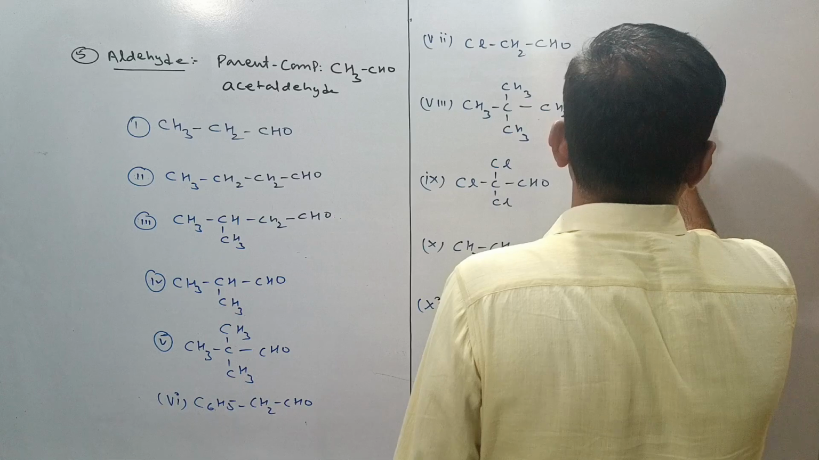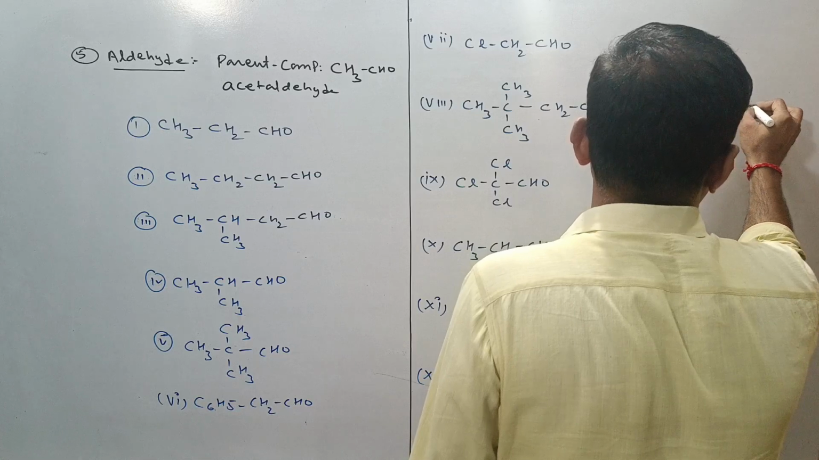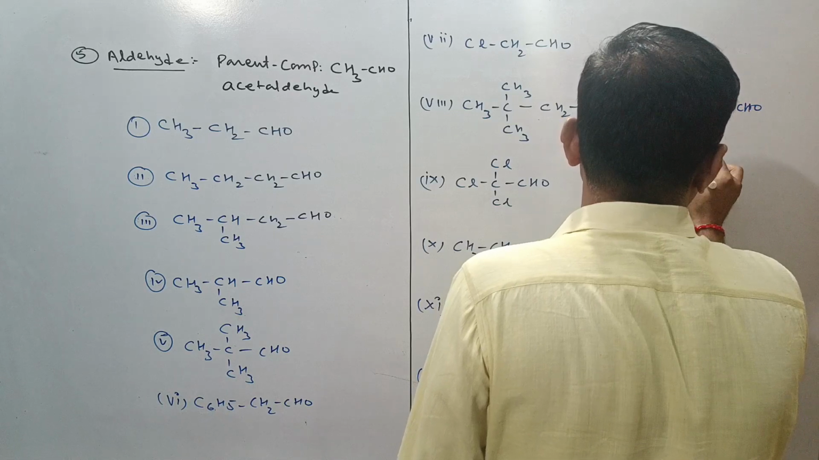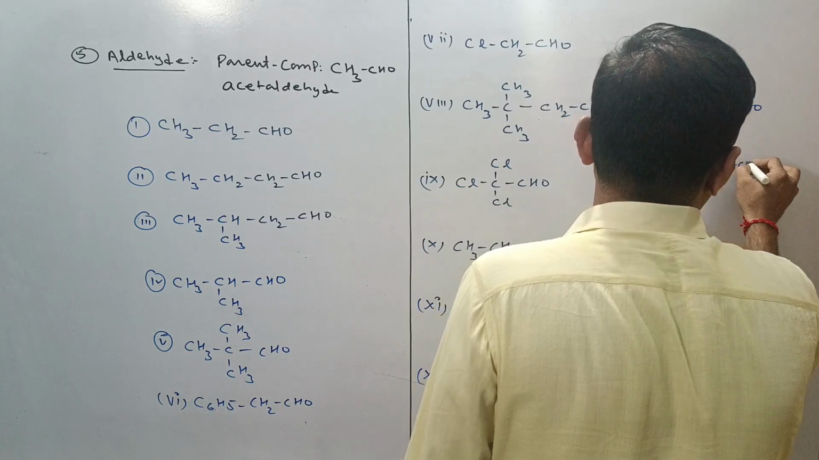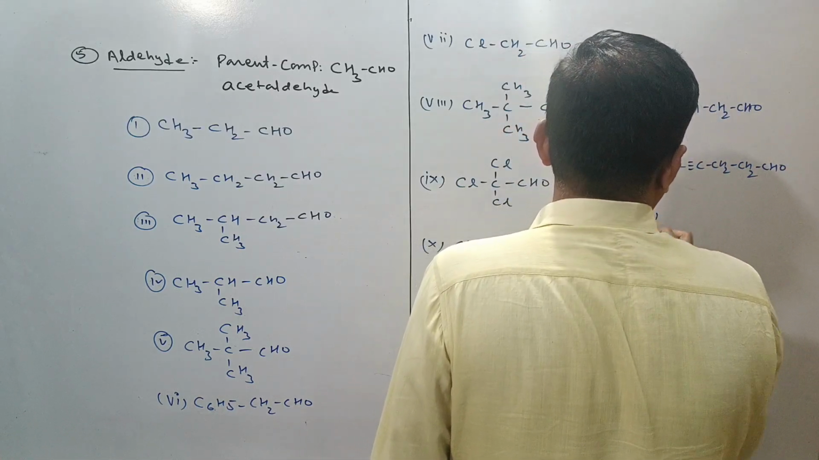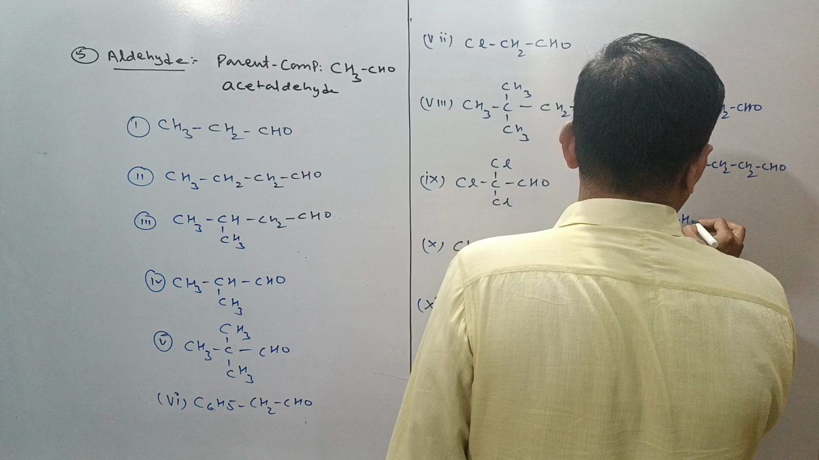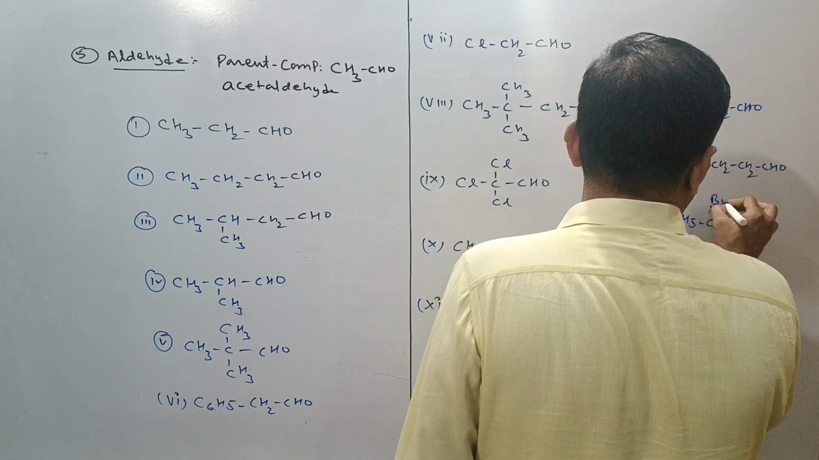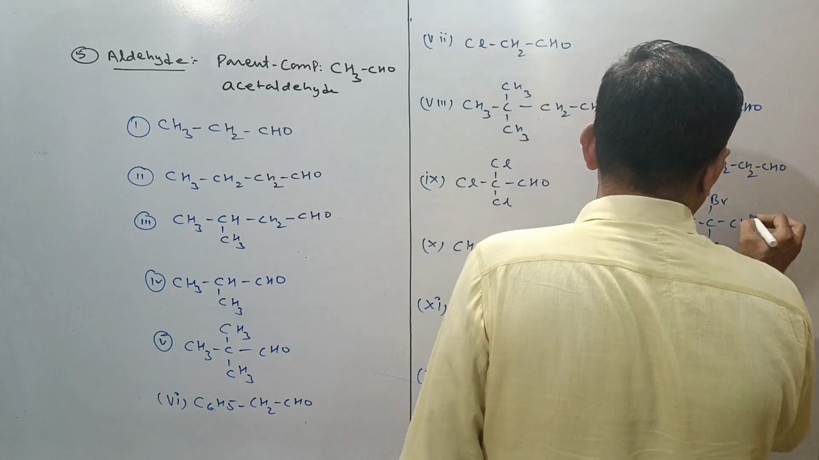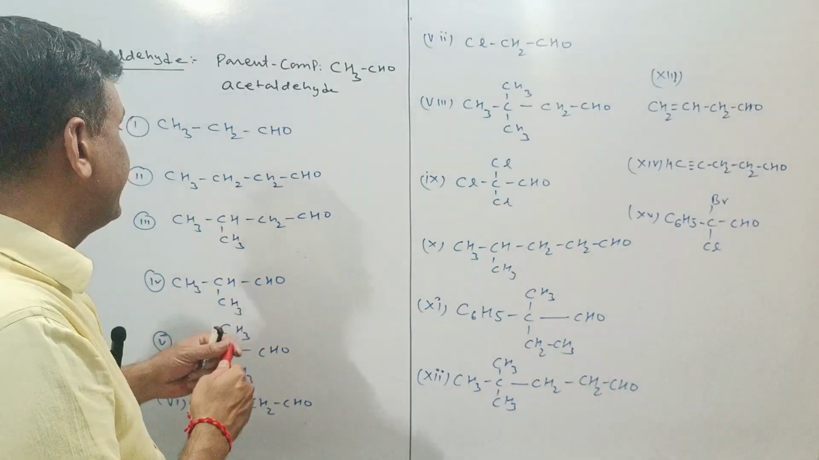The thirteenth compound is CH2=CHCH2CHO. The fourteenth compound is CH≡CCH2CHO. The fifteenth compound, very important, is C6H5 C with Br, Cl and CHO. These are the 15 practice examples regarding the naming of the aldehyde system.